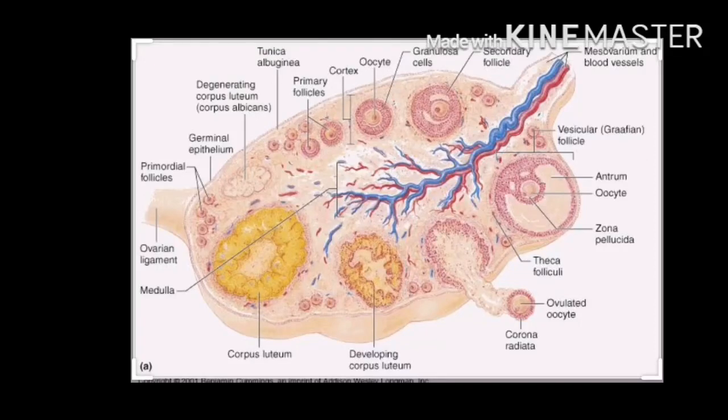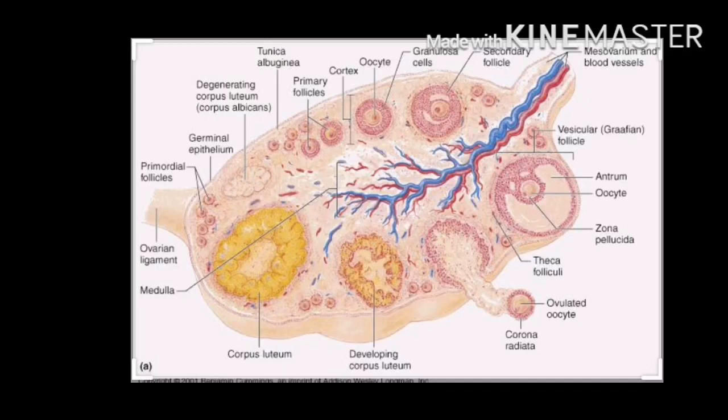You know that in a human female there are two ovaries, one on either side of the uterus. Here each ovary is a compact structure differentiated into a central part, that is medulla, and the outer part, that is called a cortex. So the outer part is a cortex and the inner central part is called a medulla.